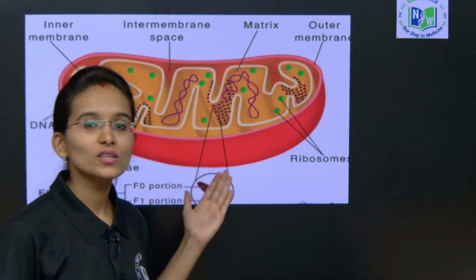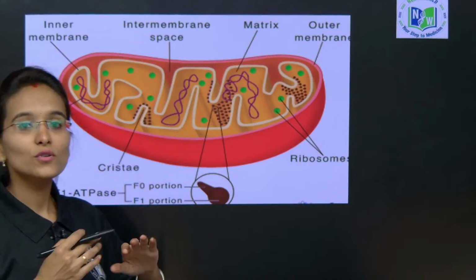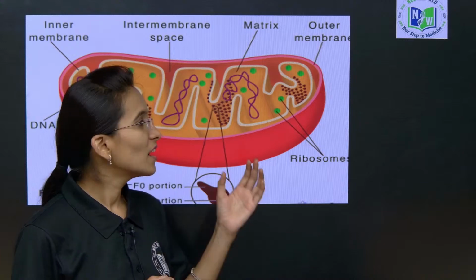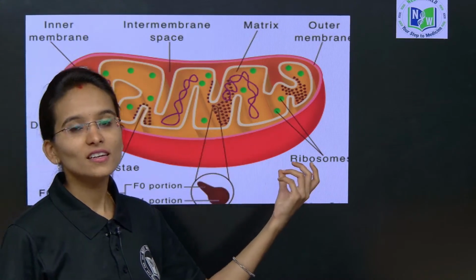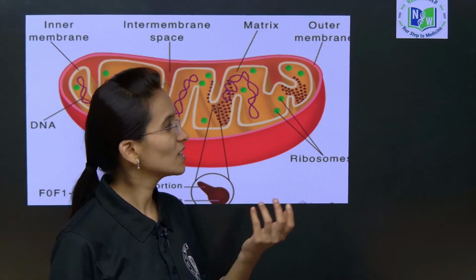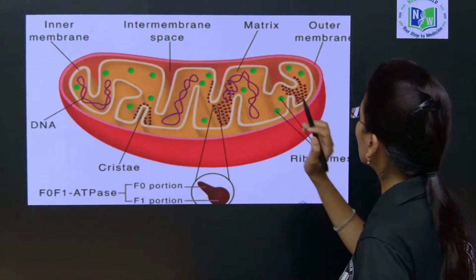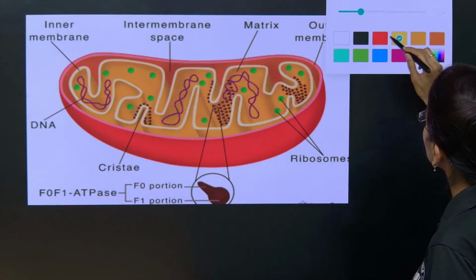This mitochondria is also one of the PYQs. In the previous year questions, this was mostly asked: which organelle is called the powerhouse of the cell, and explain it with a neat labeled diagram along with its functions. This is the actual question you got in the PYQ. Now we will look into this structure.